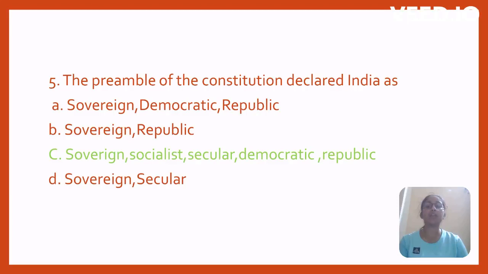The preamble of the Constitution declared India as a sovereign democratic republic, sovereign socialist secular democratic republic, sovereign secular. Option C, sovereign socialist secular democratic republic.